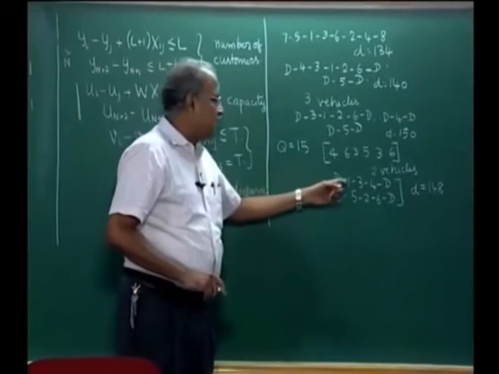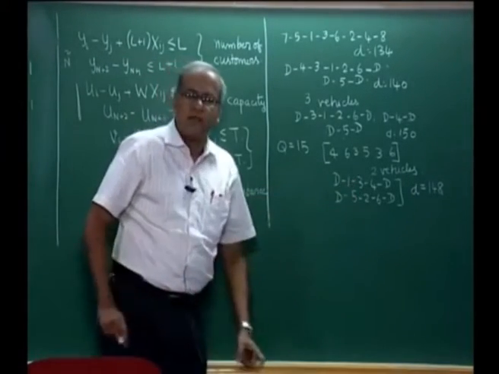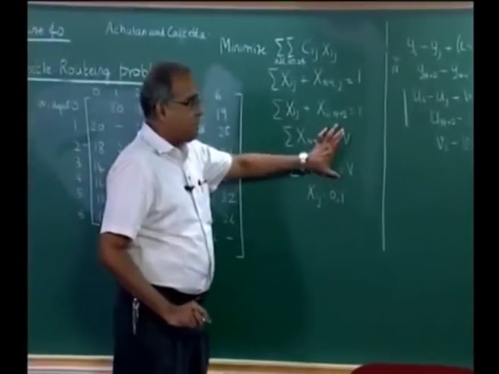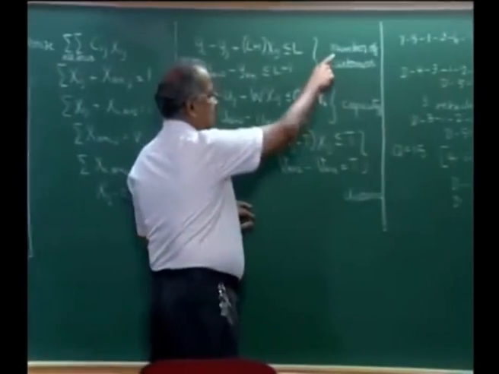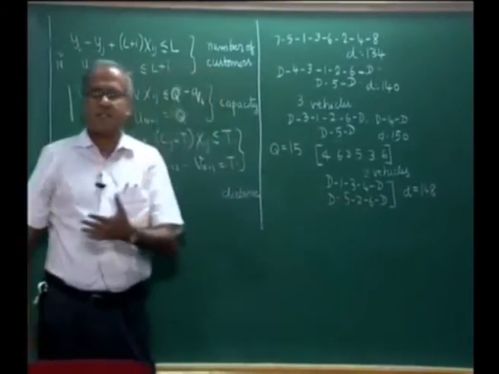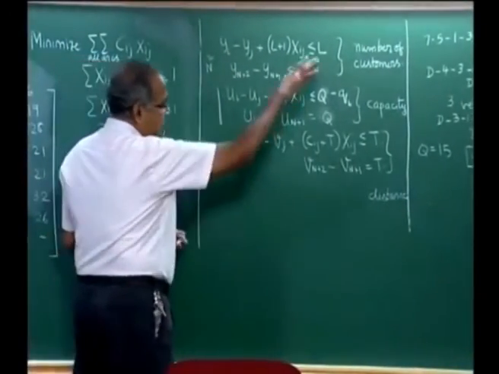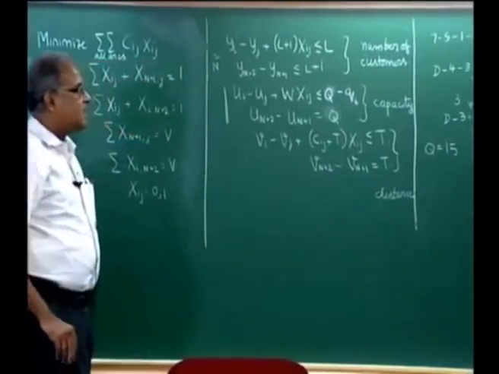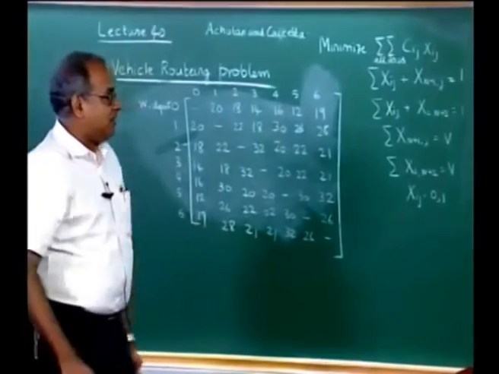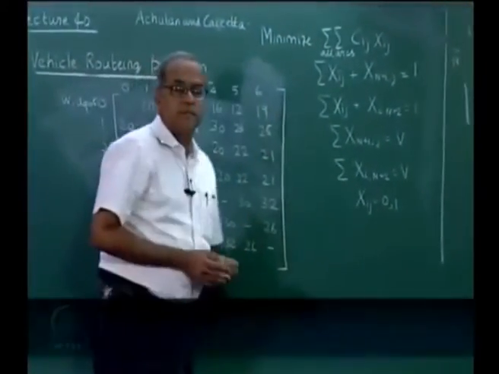Now, we will realize with 2 visits it may not be possible with 2 vehicles, then we have to increase the number of vehicles to 3 and we can solve it for 3 vehicles. We can look at this as well as this, we will get a different solution, the number of constraints will get added and so on. So, depending on our requirements we can actually do this, but then as I said, this is how we solve the vehicle routing problem optimally using this formulation.